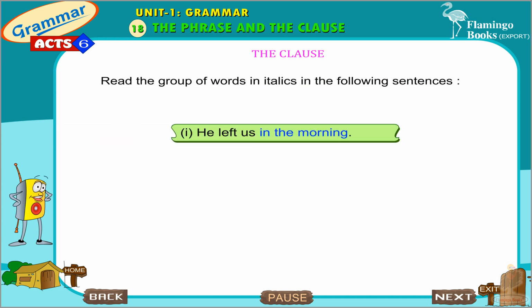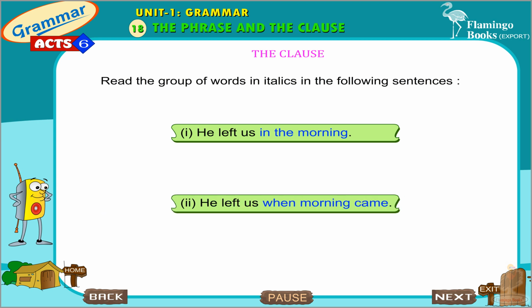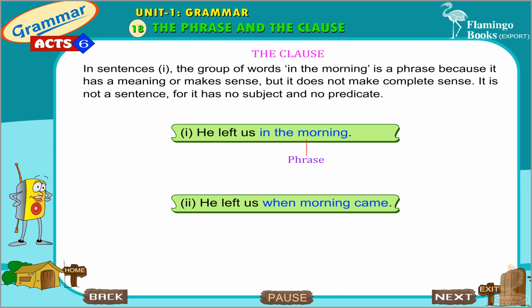The clause. Read the group of words in italics in the following sentences. He left us in the morning. He left us when morning came. In sentence 1, the group of words in the morning is a phrase because it has a meaning or makes sense, but it does not make complete sense. It is not a sentence, for it has no subject and no predicate.